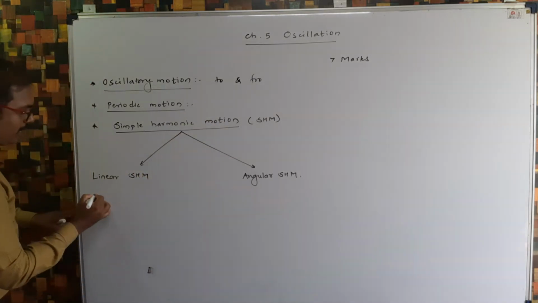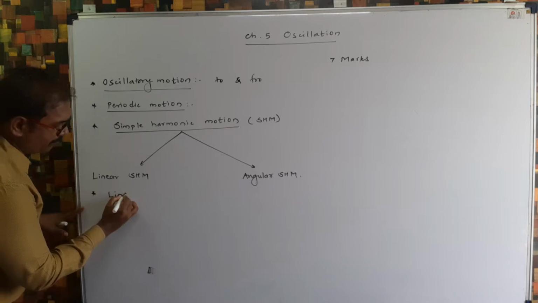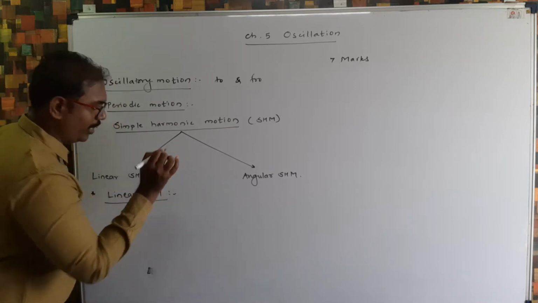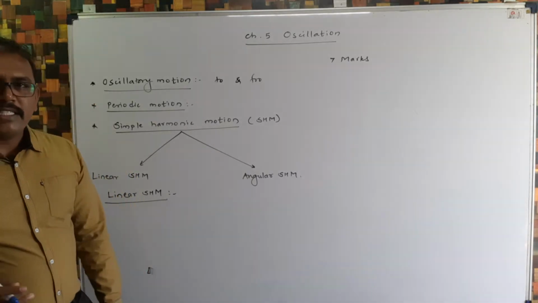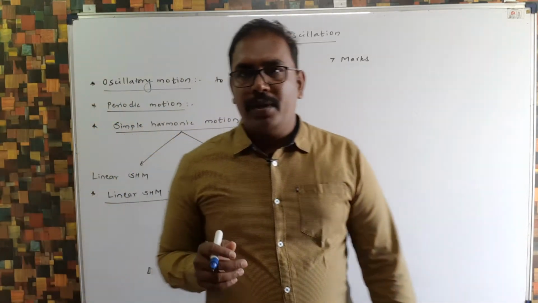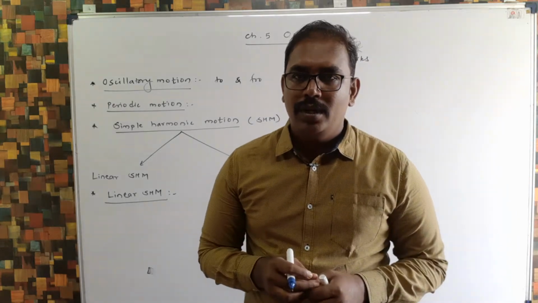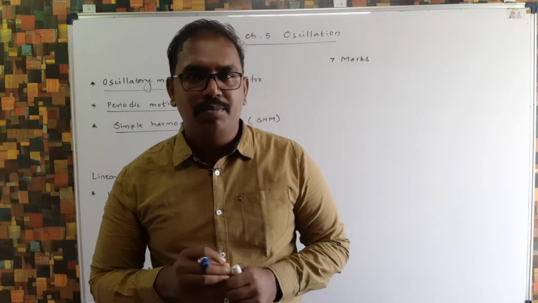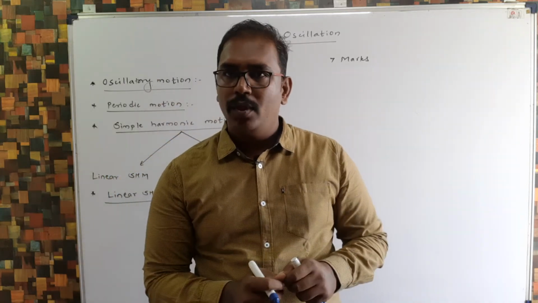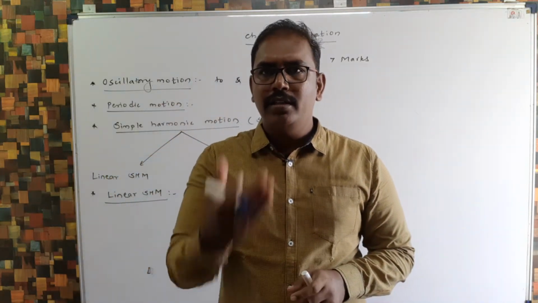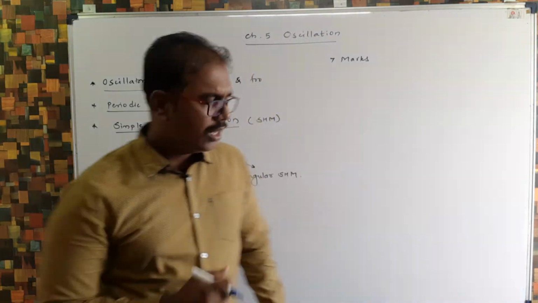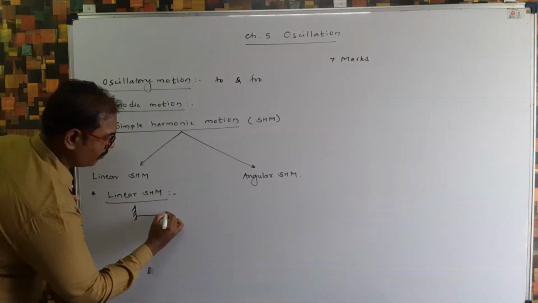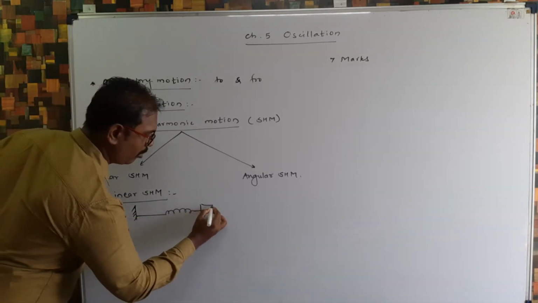Now let me start with the next article, and it is linear SHM, linear simple harmonic motion. For linear SHM, I will tell you a simple example of a block, and that block is attached to a spring which is fixed to a rigid support. Now when we pull the block with some force and release it, then that block performs oscillatory motion. Or I can draw a diagram here. So this is a spring, this is a block.